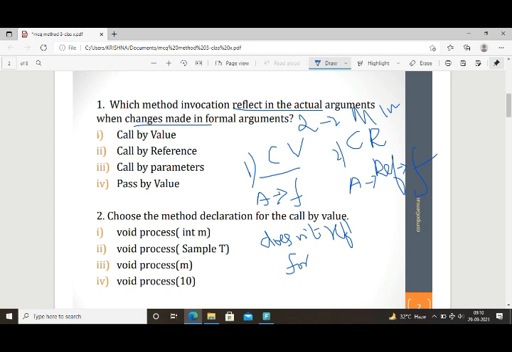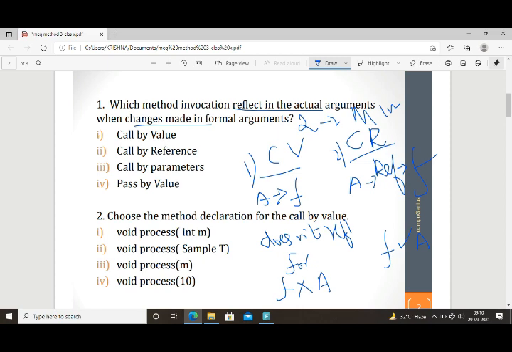In the case of call by reference, since it is by reference, definitely it will reflect the changes whatever we have made in the formal argument. So in call by value, changes in the formal argument don't reflect in the actual argument, but in call by reference, changes we make in formal arguments will reflect in the actual argument.